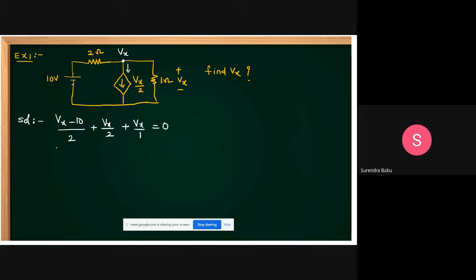Then what can you get, students? This is minus 5 plus Vx by 2 plus Vx by 2 plus Vx is equal to 0. Vx plus Vx, 2Vx equal to 5. Then how much Vx can we get, students? Vx equal to 2.5 volts. It's very simple. Just we are applying nodal analysis. Nodal analysis and mesh analysis are more useful to solve the problems.